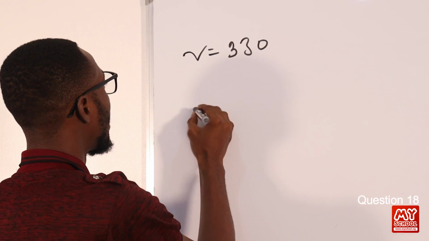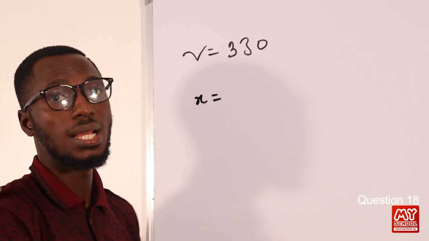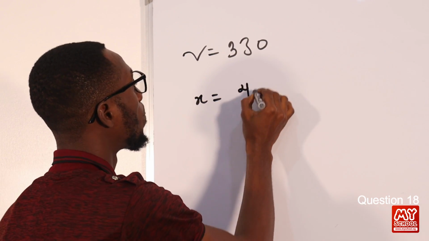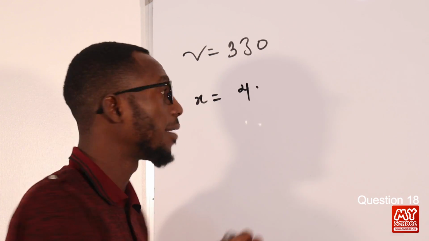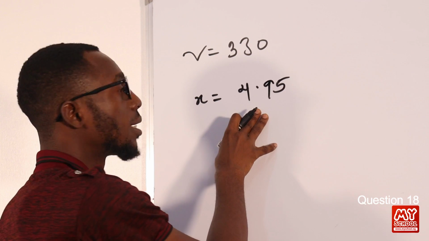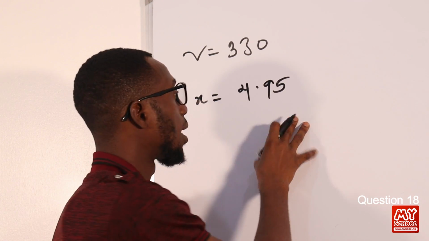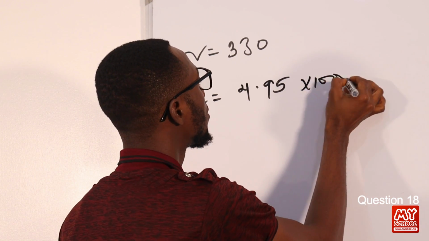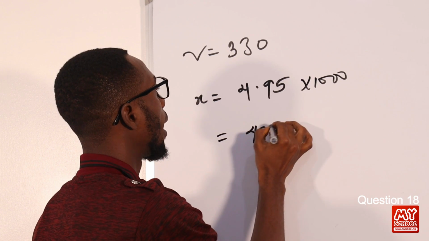We are told the distance, let me use x for distance, equals 4.95 kilometers. Right here we are operating in meters per second, so we have to change this from kilometers to meters. We multiply by 1,000, and that gives us 4,950.